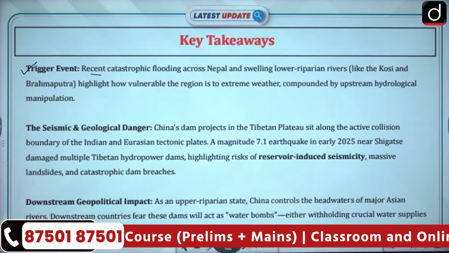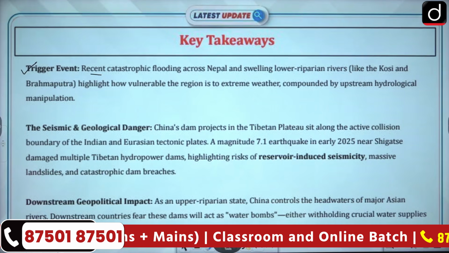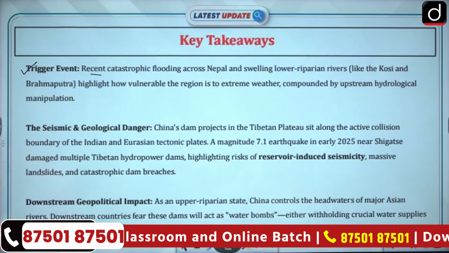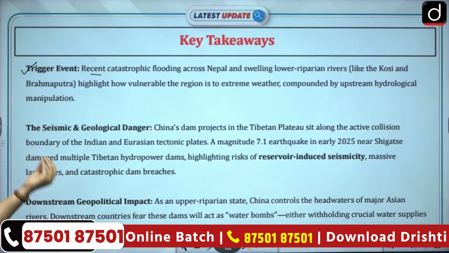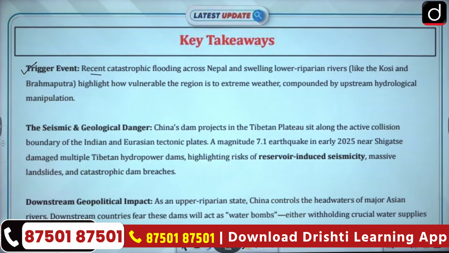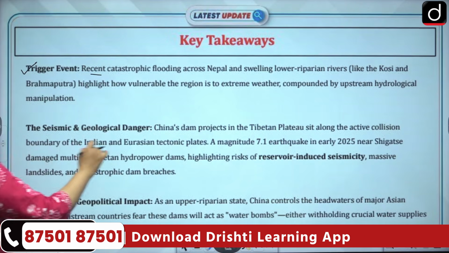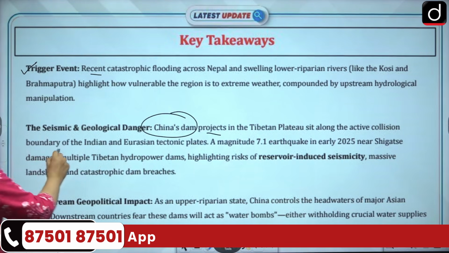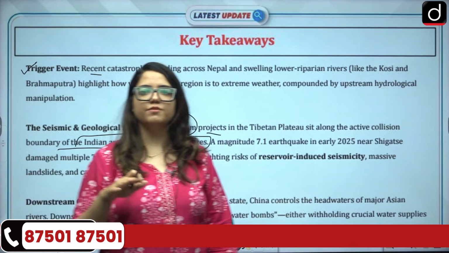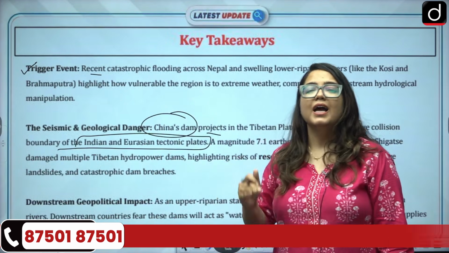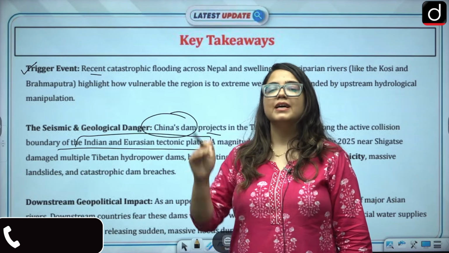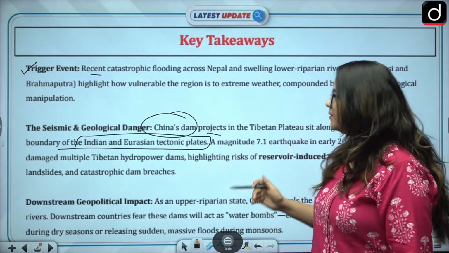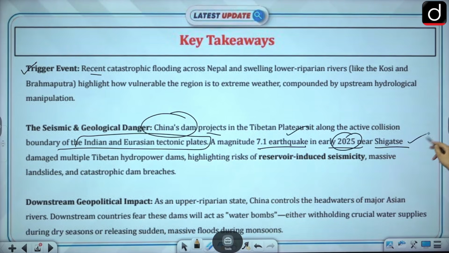The recent catastrophic flood across Nepal shows that the vulnerable region is really accustomed to a particular kind of weather, compounded by upstream hydrological manipulation and seismic and geological danger. China's dam projects on the Tibetan Plateau sit along the active collision boundary of the Indian and Eurasian tectonic plates. That means any movement or hard strike in those dams can bring down an earthquake. A 7.1 magnitude earthquake in early 2025 already showed us that this can happen, and we still did not stop the project.